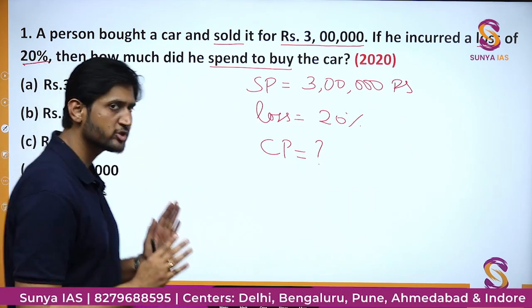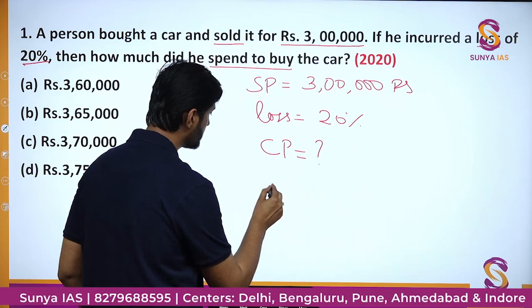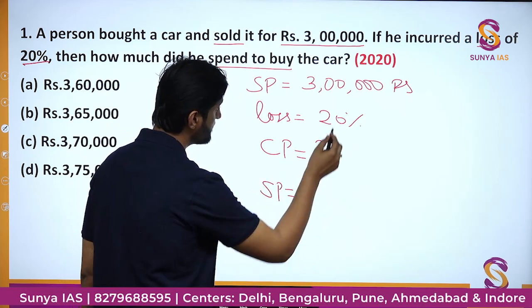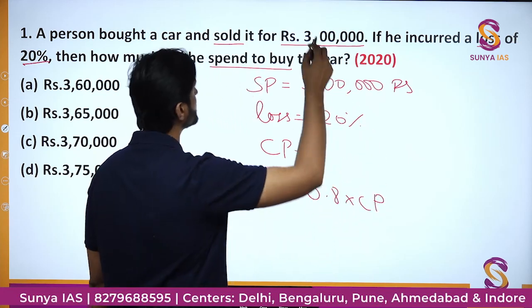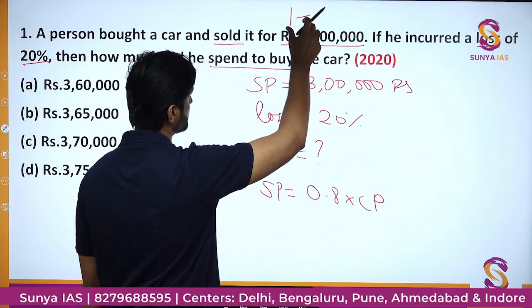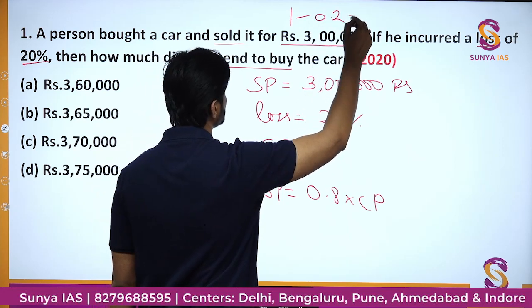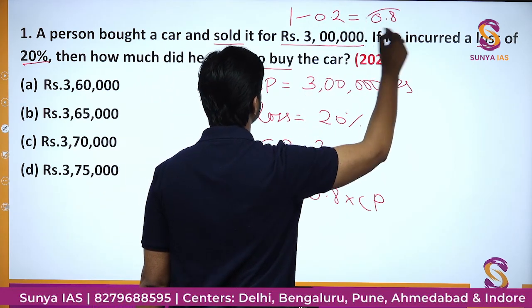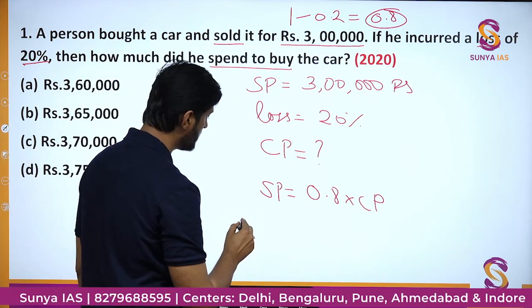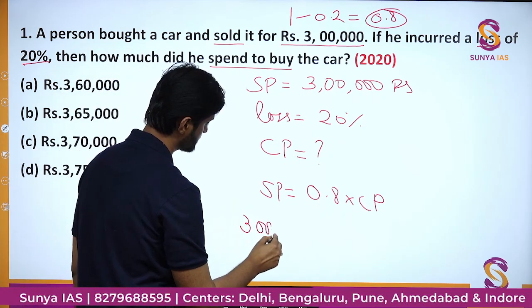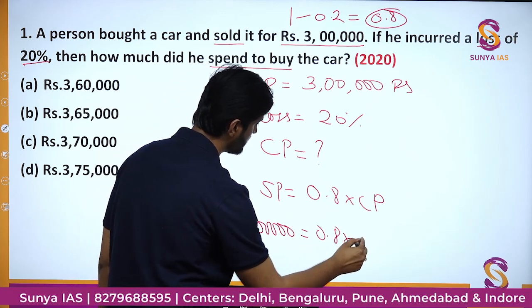So you know the very basic thing, if there is a loss of 20%, we can write selling price would be nothing but 0.8 times the cost price. Why 0.8? Because we'll just subtract this 20% from 1. 20% can also be written as 0.2 and it will become 0.8. So I have written 0.8 here in multiplication. SP you have 3 lakh, 5 zeros are there, equal to 0.8 into CP.